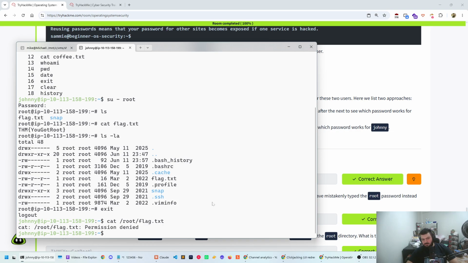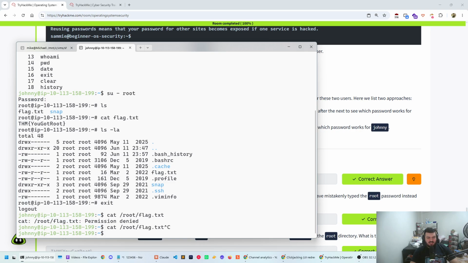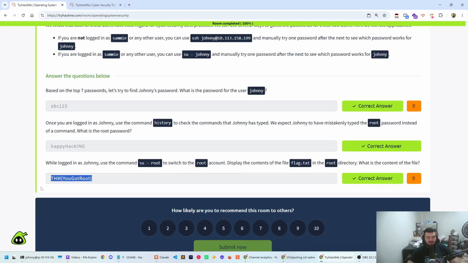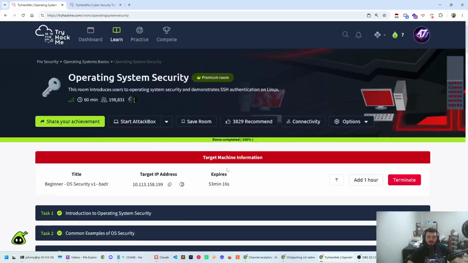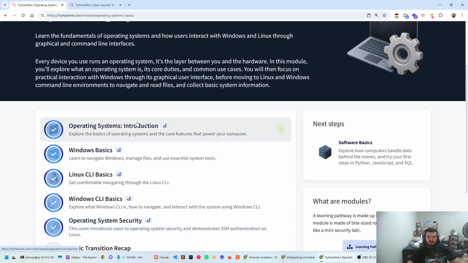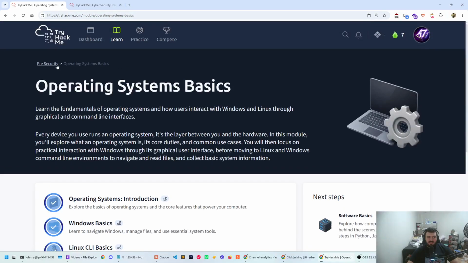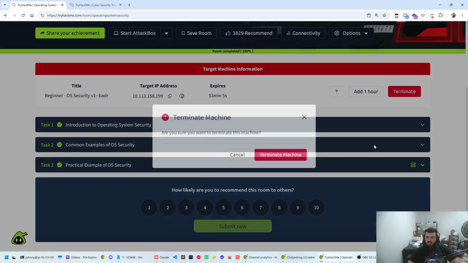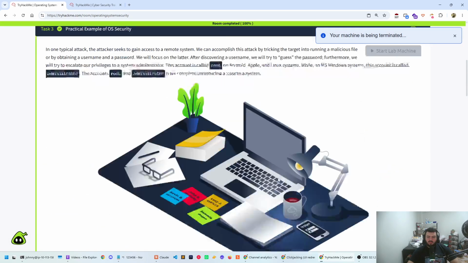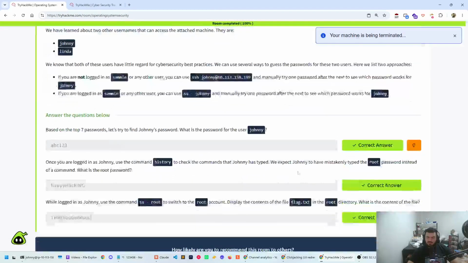Okay? This is why you would need to get root, as only root, which has the highest privileges, can do anything on the machine. And you get THM you got root. This is the flag that you get, and we finish the module like that. Okay, so thank you for watching this. The next one, let's terminate this actually.